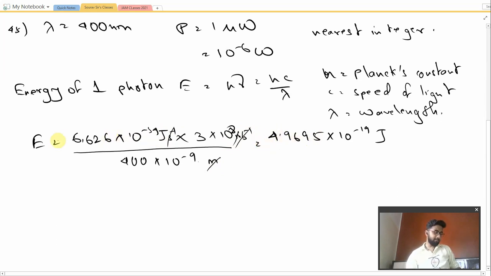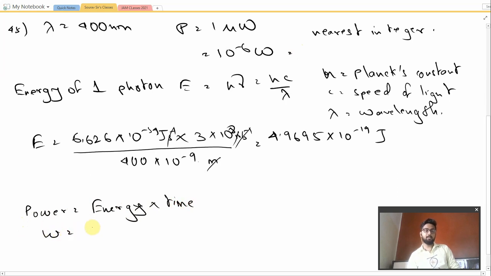So this is the energy of one photon. Now, the watt is given. The unit of watt can be converted: power is equal to energy divided by time. So watt will be equal to the SI unit of energy, joule, divided by time. I'm sorry, not joule into time, energy divided by time. So joule second inverse.